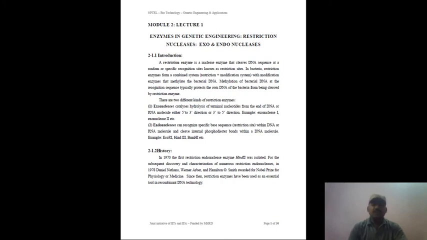First, we have to modify the gene. Suppose a person, because of some health issues, cannot produce any insulin. Then we can overcome that problem by using genetic engineering.